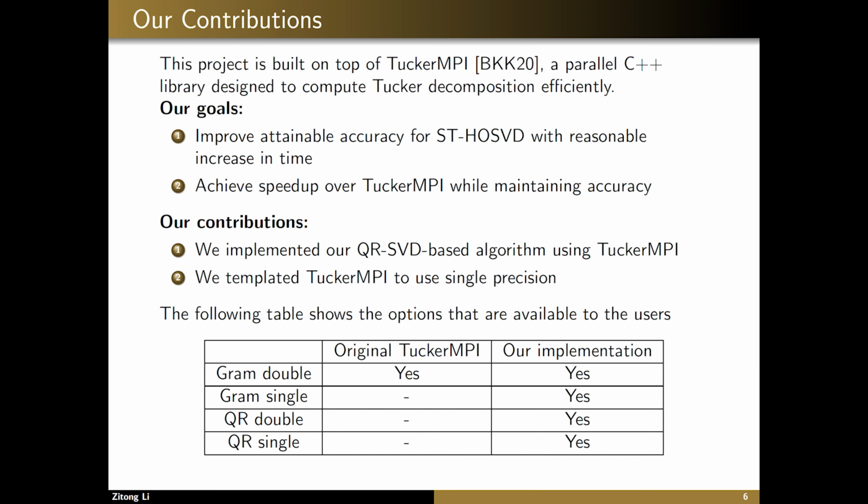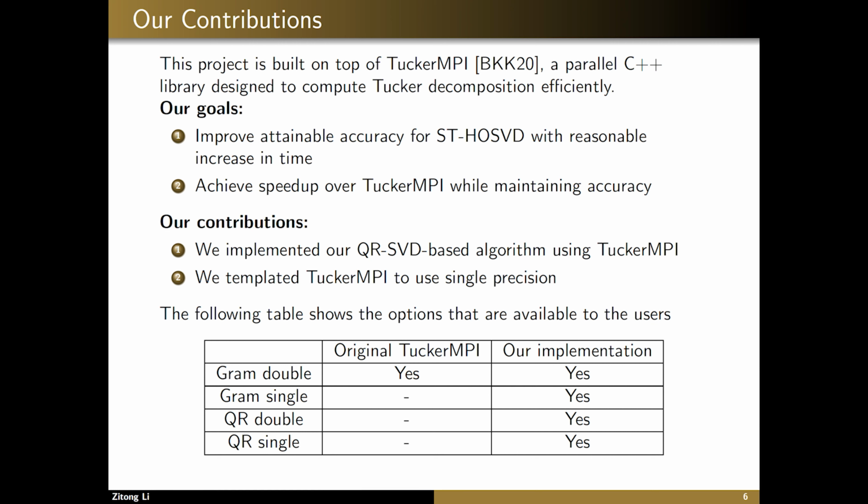Now I can provide an overview of what we have accomplished. The project builds on top of Tucker MPI, a parallel C++ library designed to compute Tucker decomposition efficiently. And our goals are to improve its accuracy with a reasonable trade-off in time and to achieve speed up when requiring the same accuracy. And we meet both these goals.